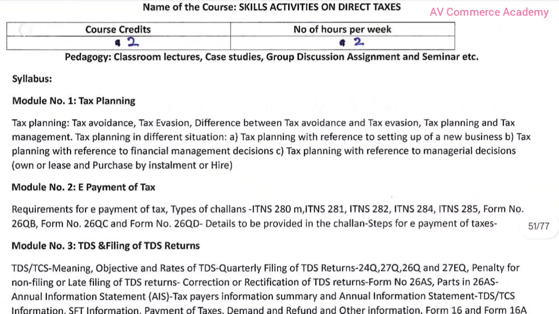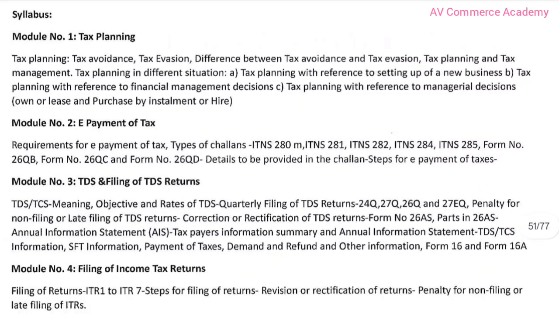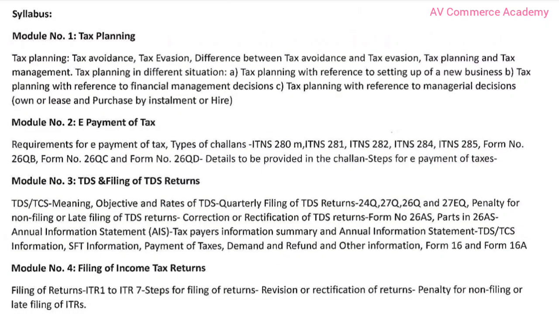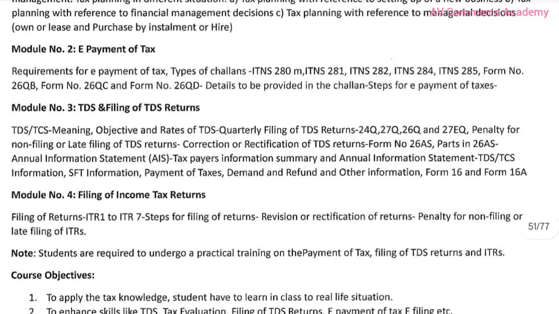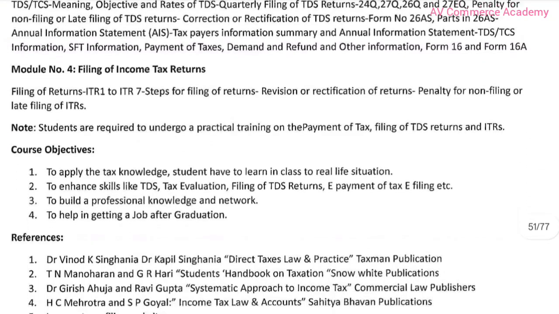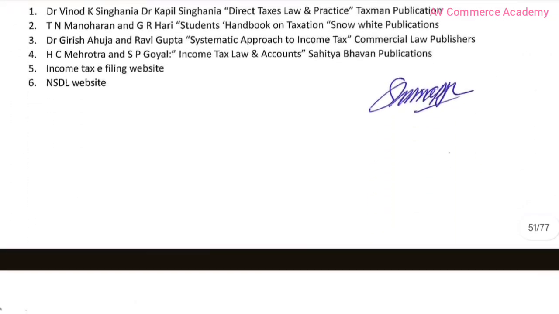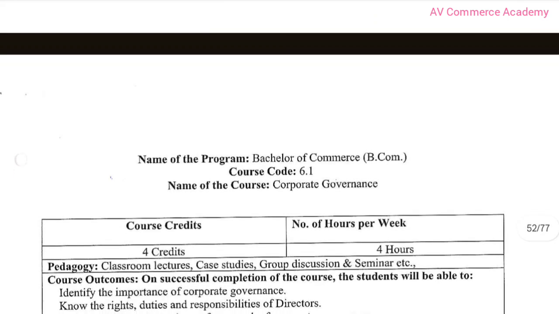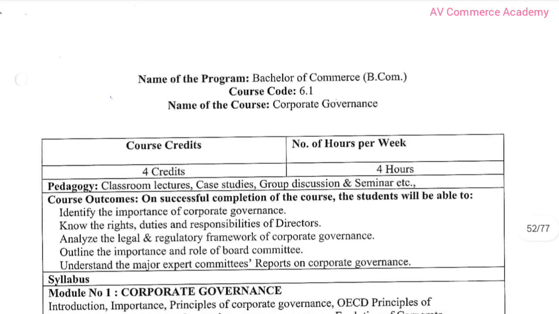First one, it is tax planning. Second chapter, it is payment of tax. And third chapter, it is TDS and filing of TDS return. And fourth one, it is filing of income tax. So here are the reference books. And next are the sixth sem chapters. First one, it is corporate governance.